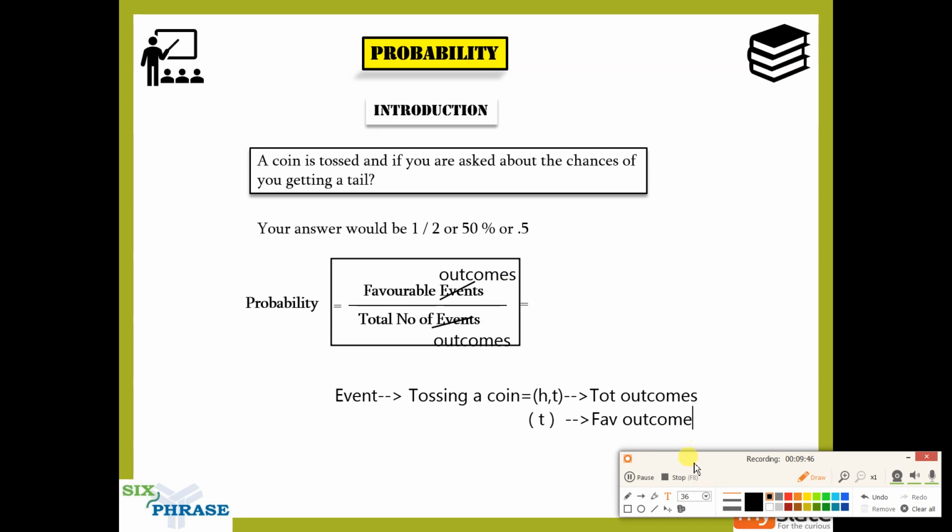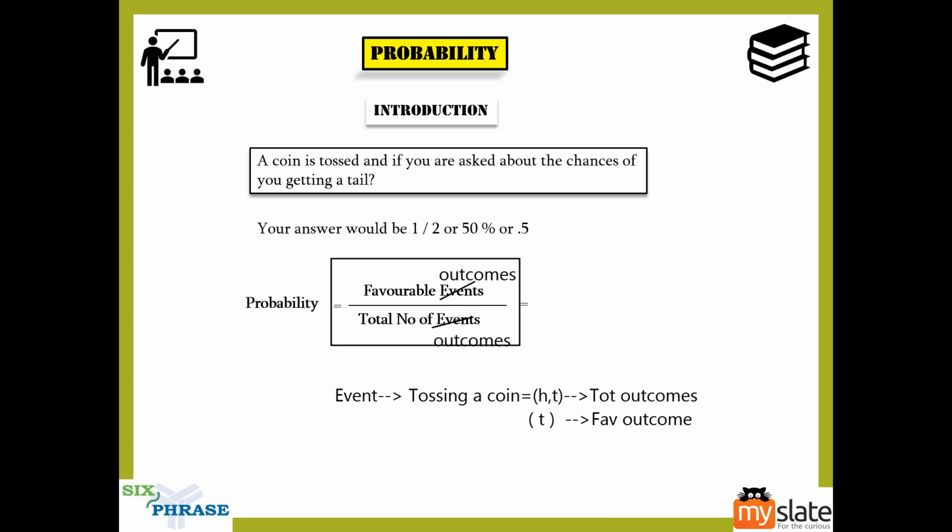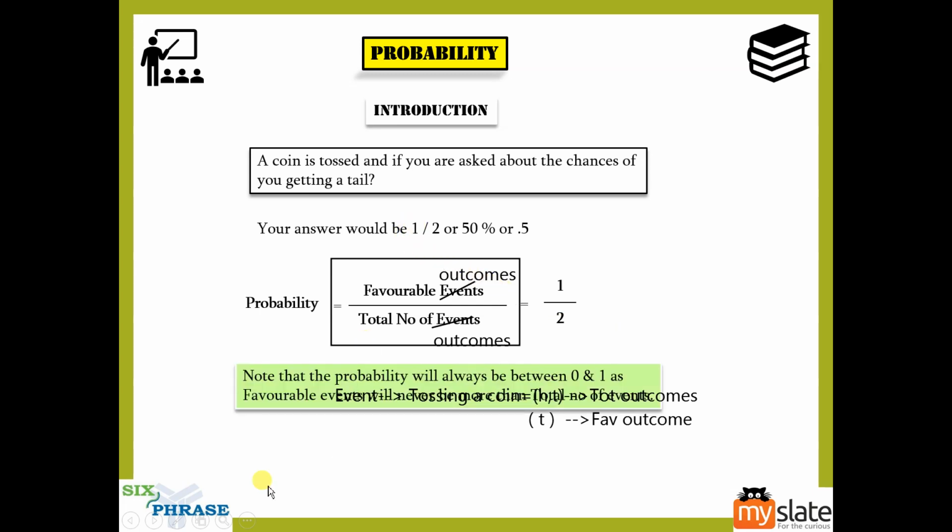Now see how many total outcomes you have. Two. How many favorable? One. Just substitute it here, and you will see it becomes 1 by 2. Now you understand the reason behind 1 by 2.